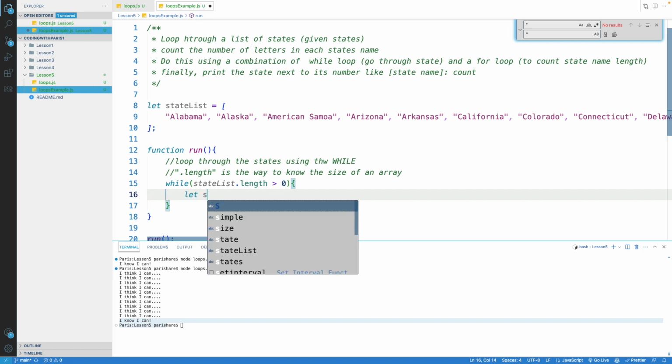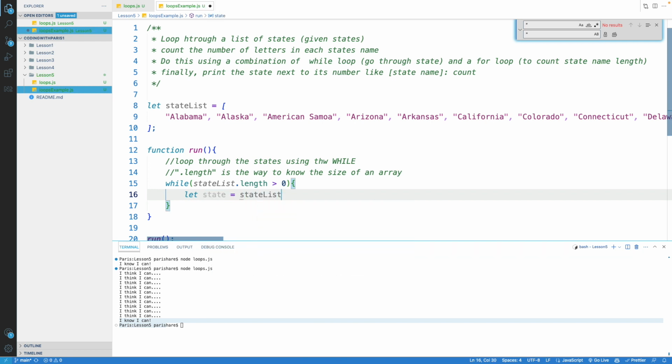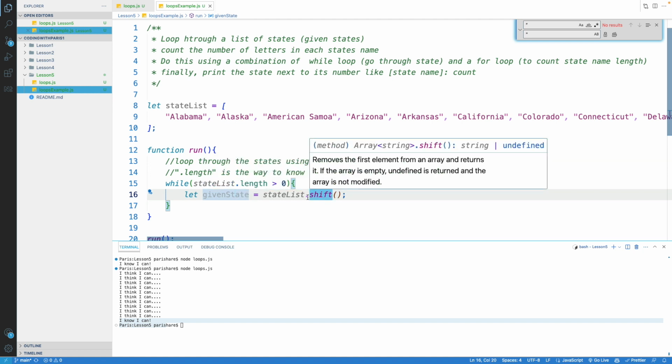Okay, let's process. Let state equals stateList.shift. What is this doing? This is giving us the state in question, maybe I should say given state. We're saying give us the state that we want to work with and set it as this variable from the state list.